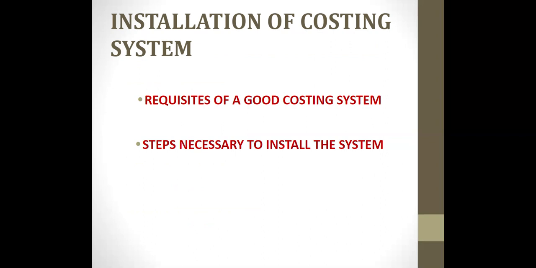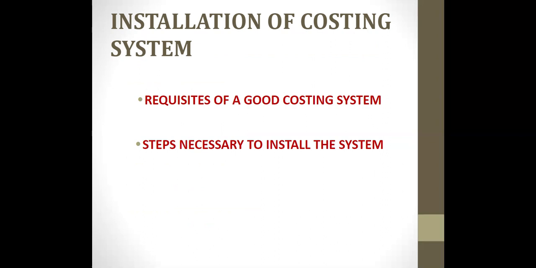The next concept is installation of a costing system. So, costing system is an established set of procedures, rules, cost records, etc., for the purpose of achieving specified objective at minimum cost. So it forms the basis for future operations. Now, all types of concerns cannot adopt one single system, right? Each concern may design and install a system of its own depending upon its requirements.